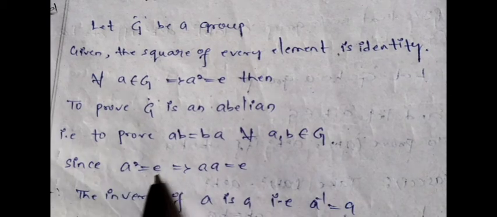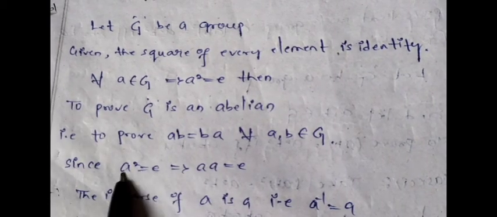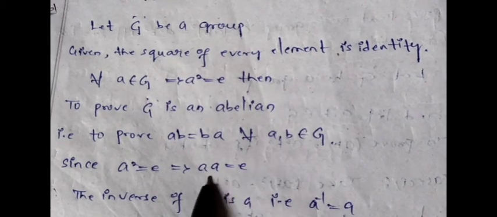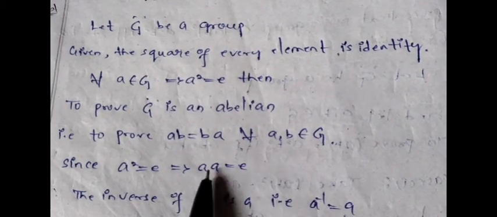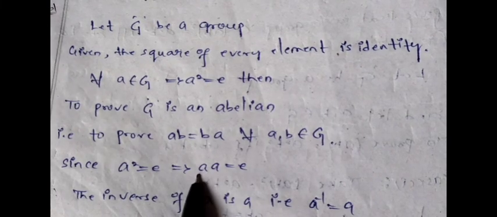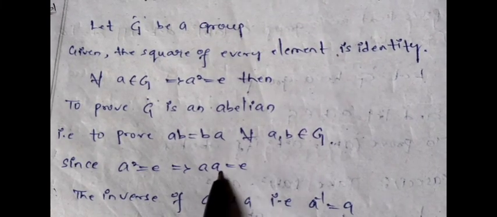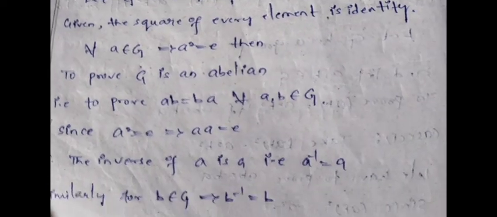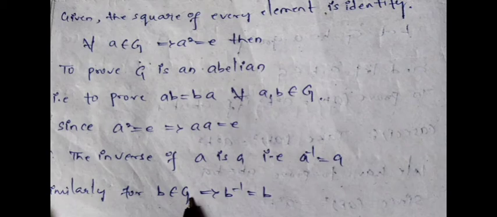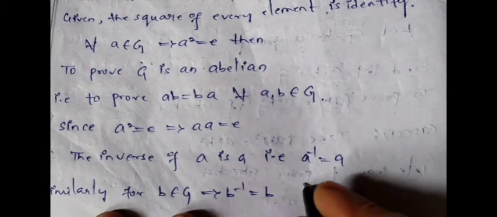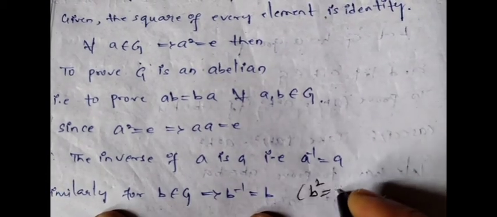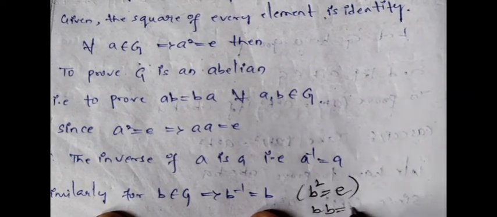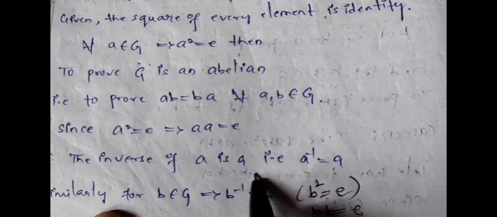Now by taking the given condition, what can we write? A square equals E means A into A equals E. Any element multiplied by another element equals E means this element is the inverse of the other. So here A into A equals E in the sense A is the inverse of itself, isn't it? So simply we can write A inverse equals A. In the same way, I take B belonging to G. Similarly, by the given condition, B square equals E. B square equals E means B into B equals E. So B is the inverse of B, so B inverse is B.